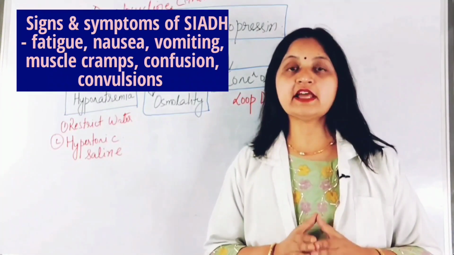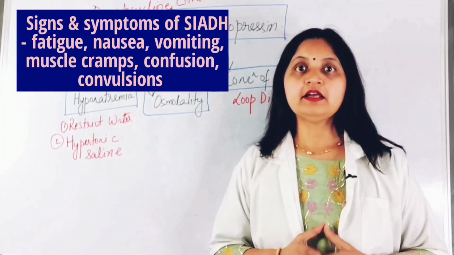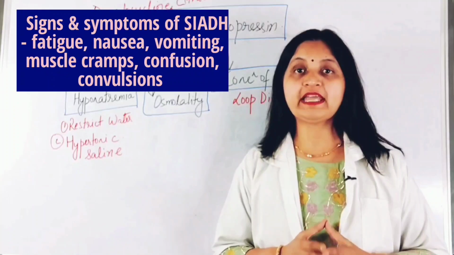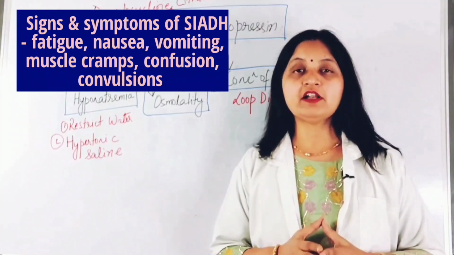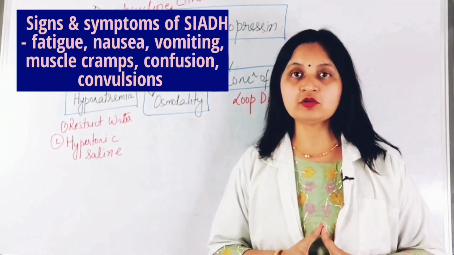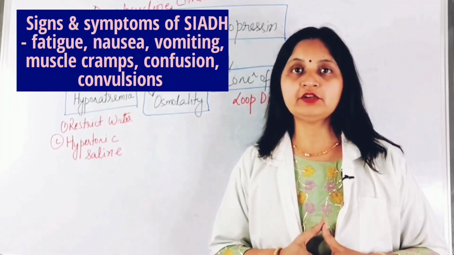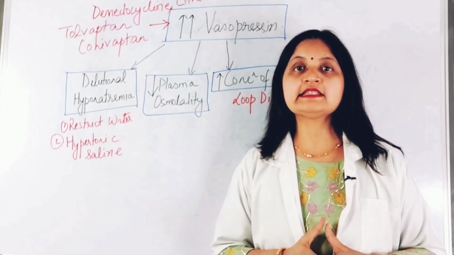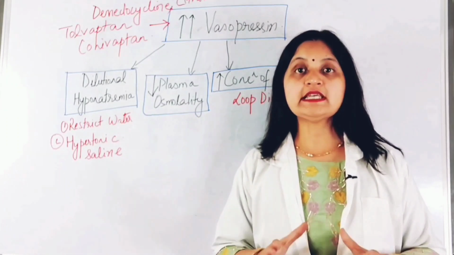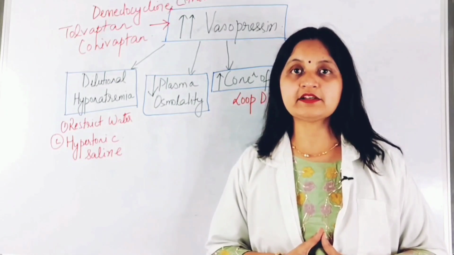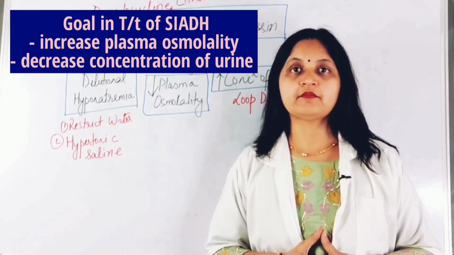Now, because there is dilutional hyponatremia, the patient presents with symptoms of anorexia, nausea, vomiting, muscle cramps, convulsions, coma. Death can also occur because of excessive influx of water into the brain cells causing CNS manifestations. So CNS manifestations are very common with syndrome of inappropriate secretion of vasopressin.